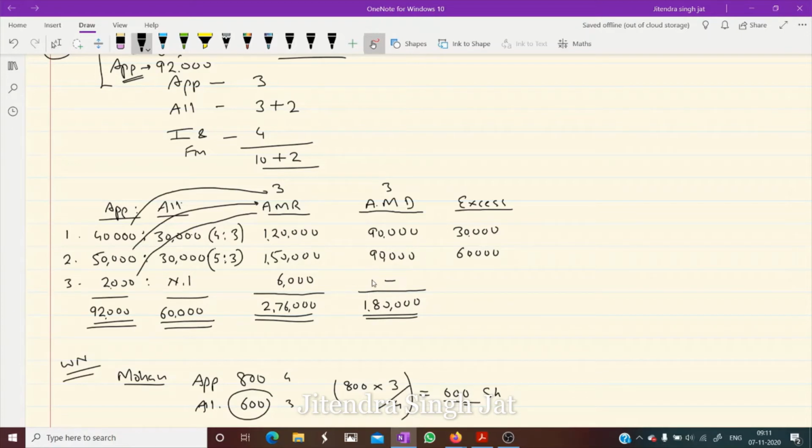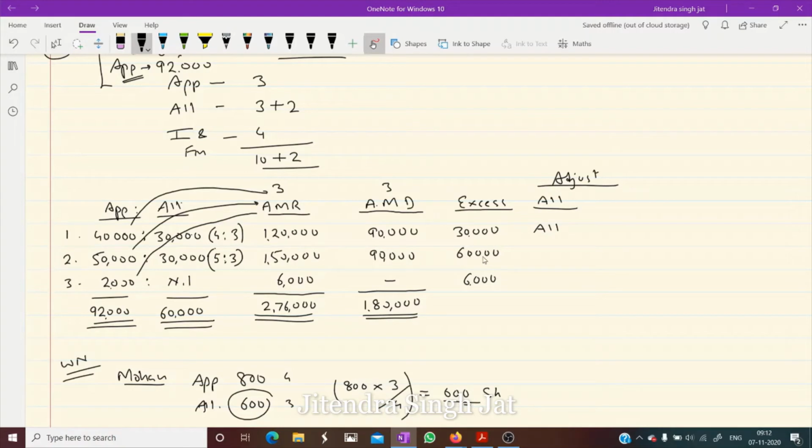Now here how much is required? Nothing, but we have received 6,000. So what do we do with this 6,000? This 6,000 is excess. Okay, so it is very clear what to do. I will write where we adjust. We can adjust the excess amount in allotment. So can we adjust in allotment? Yes, this amount we can adjust in allotment. 30,000 can be adjusted in allotment.